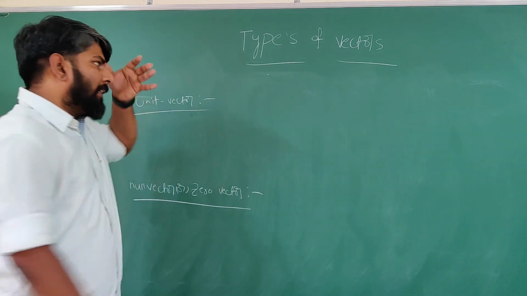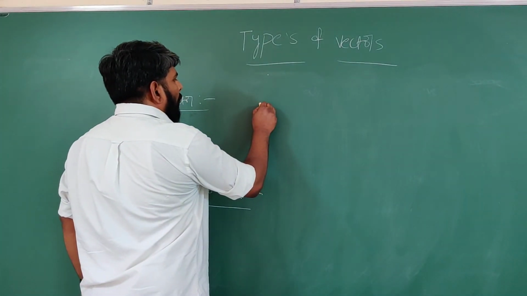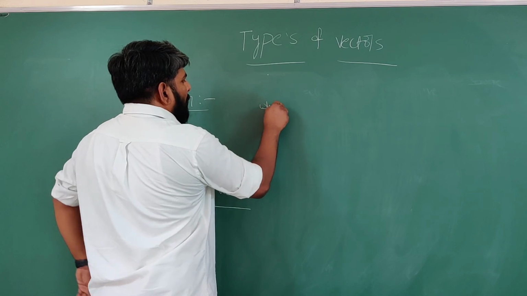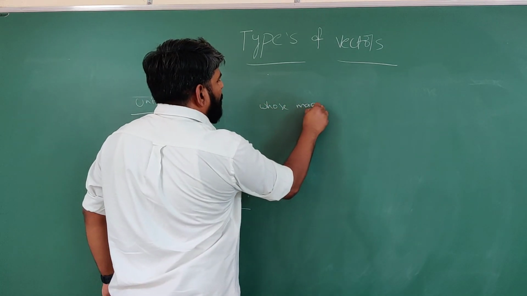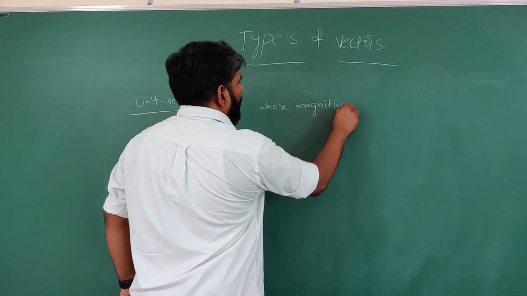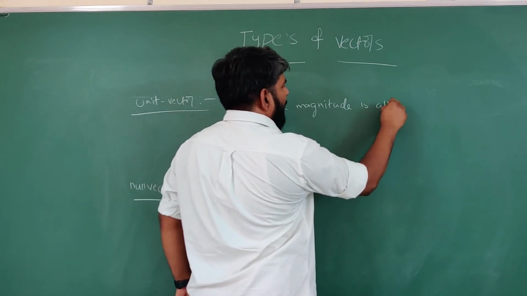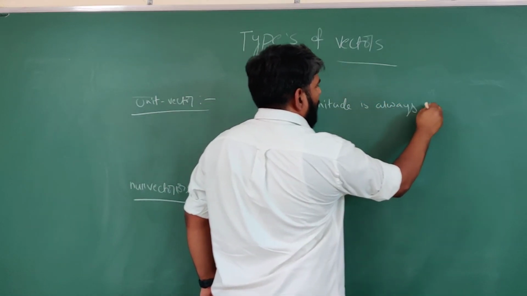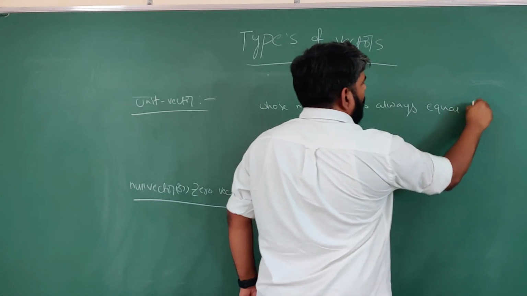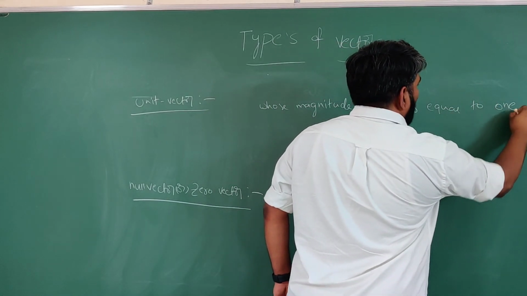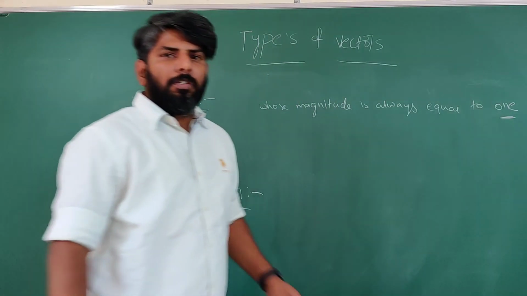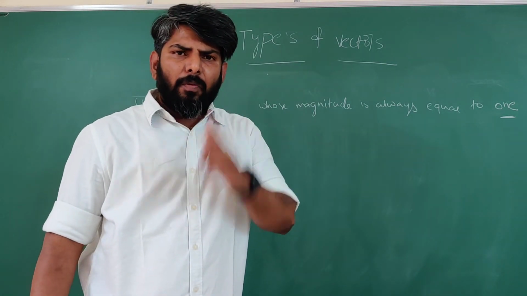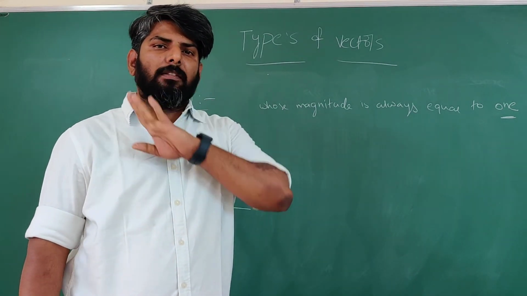Unit vector means whose magnitude is always equal to 1. Its magnitude is always equal to 1.